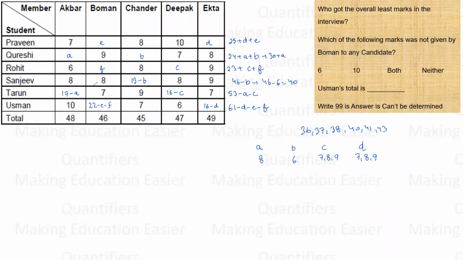Right, now let me also use this here. A is 8. So this is 8 and 9. B is 6. This is 6 and 7. Okay. Now where are they used? 53 minus A minus C. A is 8. So 53 minus 8 is 45. So this is 45 minus C. 9 and 7, 16 and 9, 25 and 16, 41 and 7, 48. Not 42, 48 minus C.